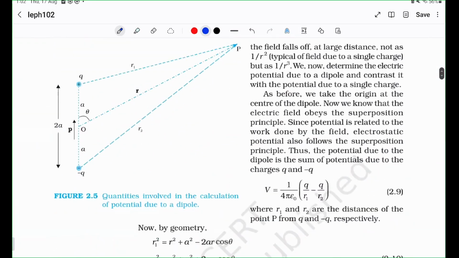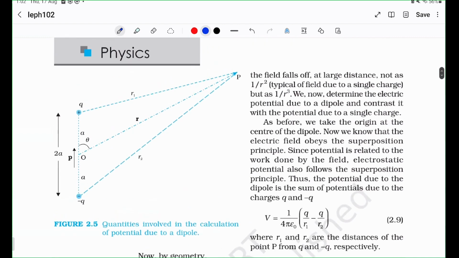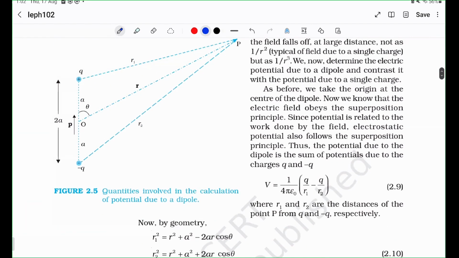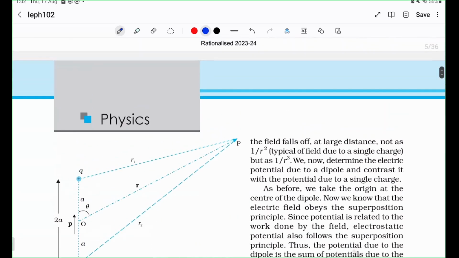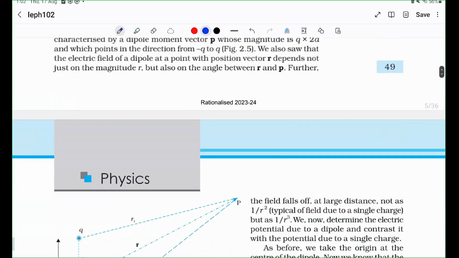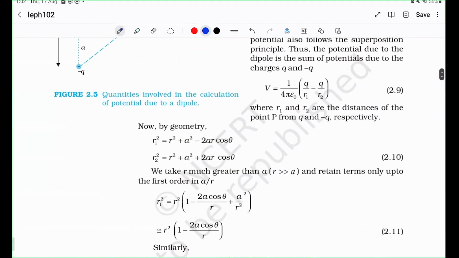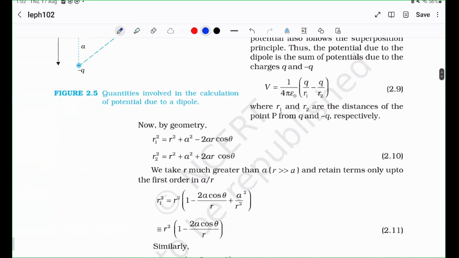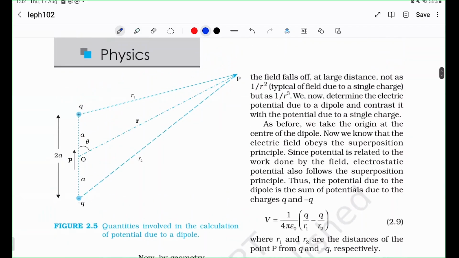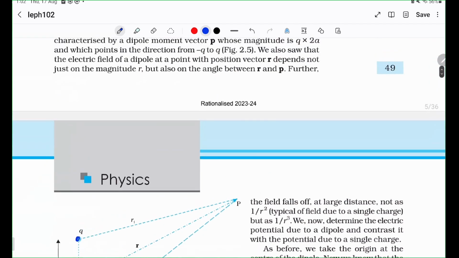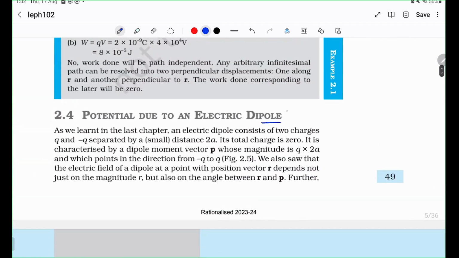So now you have different things like potential due to a dipole. All of these are derivations really. So in the potential due to a dipole, let's look at what the word means. Dipole. A pole actually means a charge. The pole just means a charge. Di means two. So it really just means two charges.